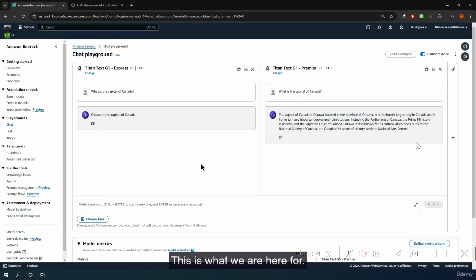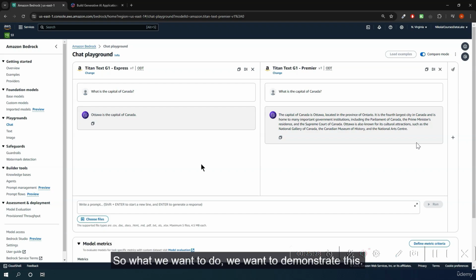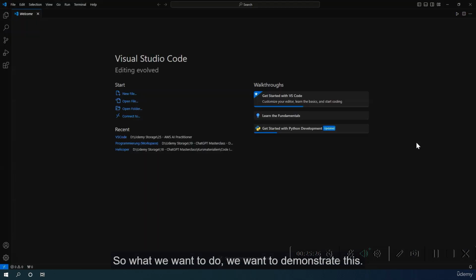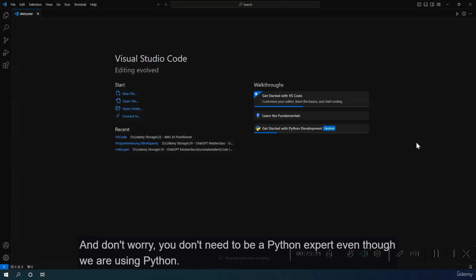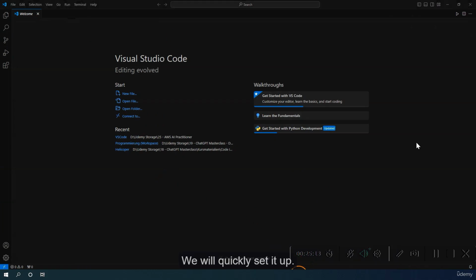So now, of course, we might want to use this in our application. This is what we are here for, and therefore in the next lecture, we will see how we can set this up. So what we want to do, we want to demonstrate this, and don't worry, you don't need to be a Python expert, even though we are using Python. So therefore in the next lecture, what we will be doing is we will install, first of all, Visual Studio Code. We will quickly set it up.